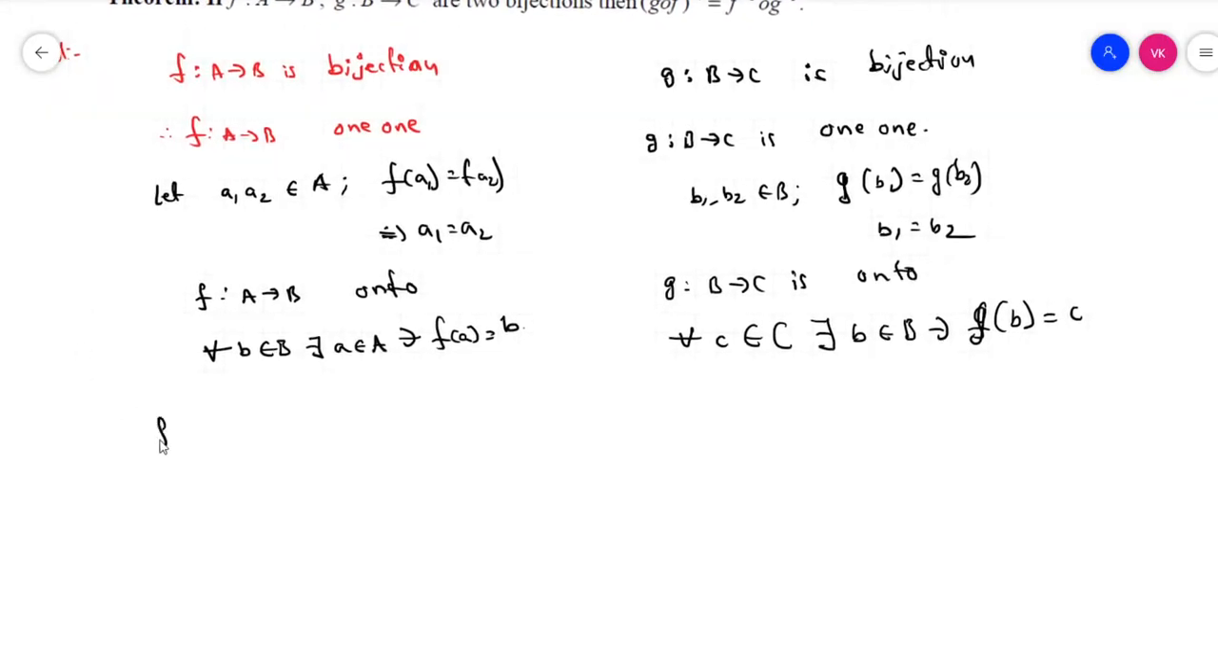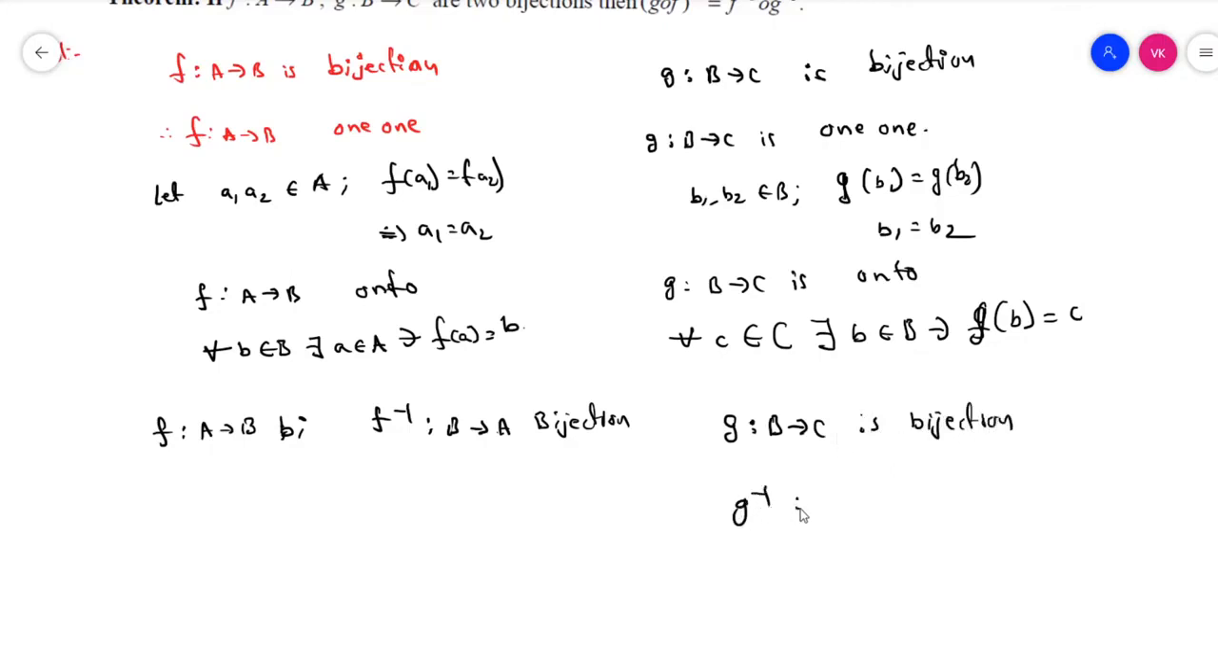So what do you know about the inverse function? f maps A to B is a function, is a bijection. Then we know that f inverse maps B to A is also a bijection function. At the same time, g maps B to C is a bijection. We can directly write g inverse maps C to B, also a bijection. We have so many theorems, according to which we can directly write g inverse is from C to B.